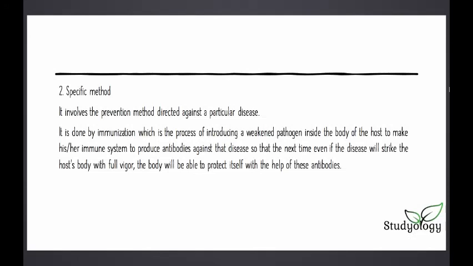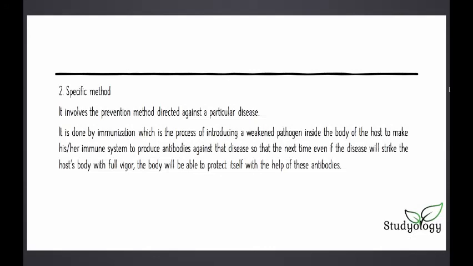Once it enters the body, our white blood cells will start reacting to it, and they will try preventing the disease. But then what happens? They produce antibodies against that specific disease.